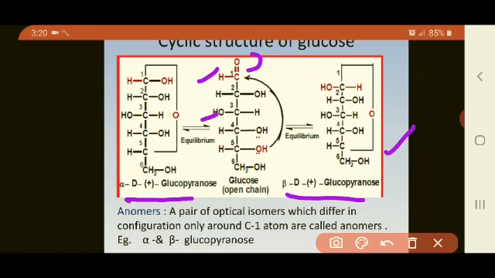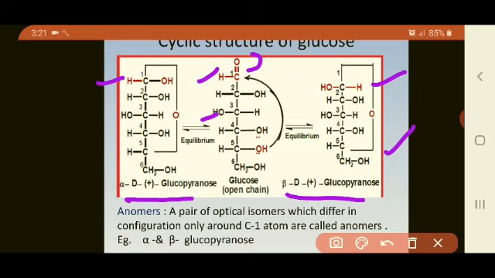Now, what are these two compounds, or what is this pair? These are called anomers. That is, a pair of optical isomers which differ in configuration, that is attachment, only around the C1 atom, the first carbon atom, are called anomers.